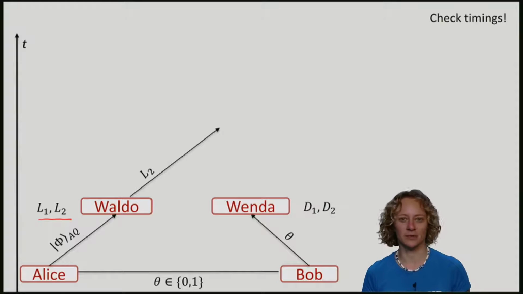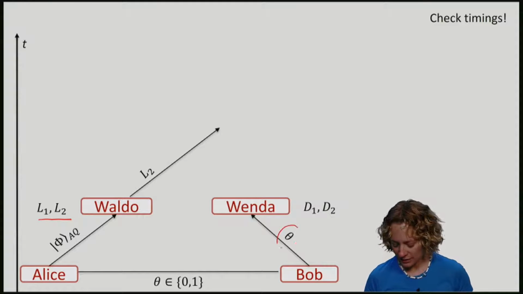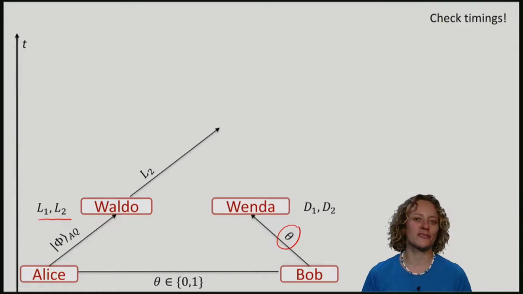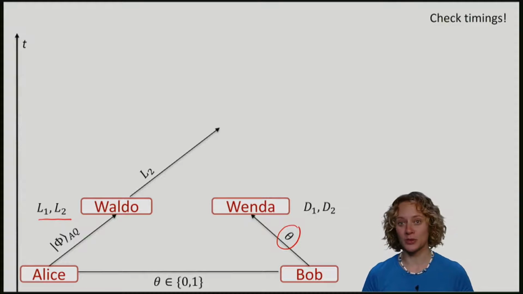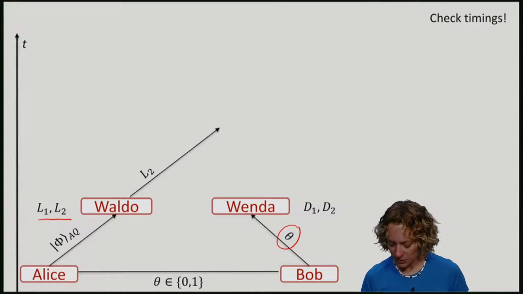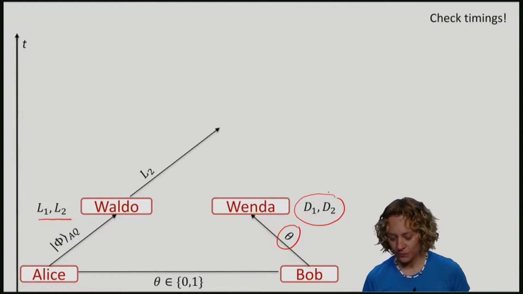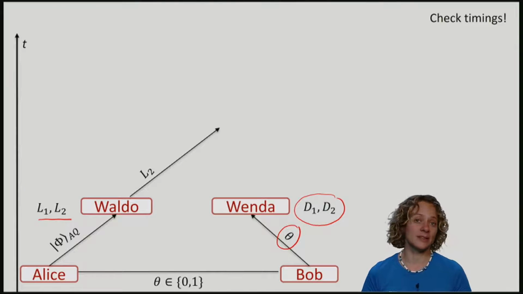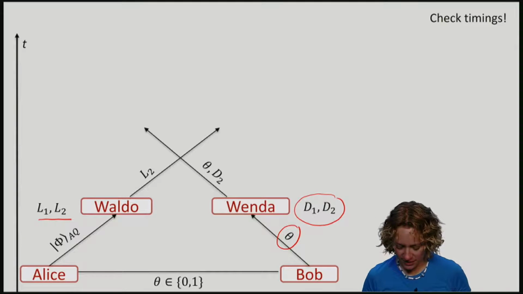So what can Wenda do? Upon receiving theta, Wenda can also fire up her quantum computer, do some processing, resulting in quantum systems D1 and D2. She will send D2 as well as the basis theta to Waldo.